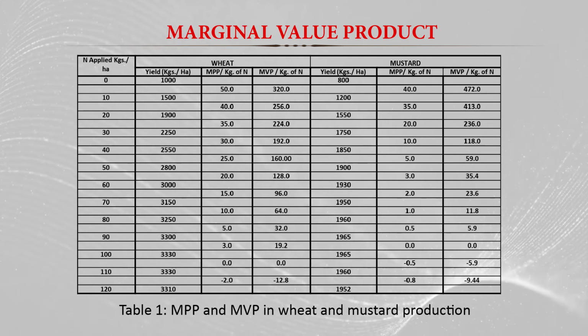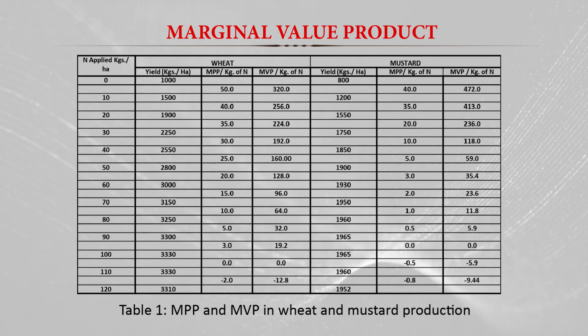When we increase the application of the input, the increase in yield at the different doses declines; it diminishes, and at some point there is no increase in the yield of wheat due to additional application of nitrogen.